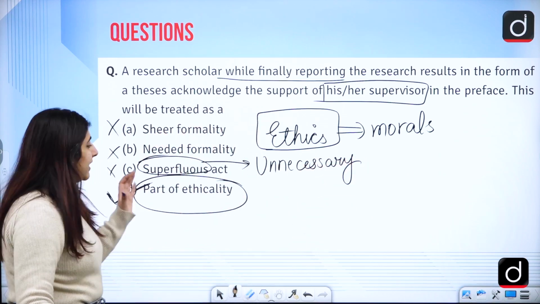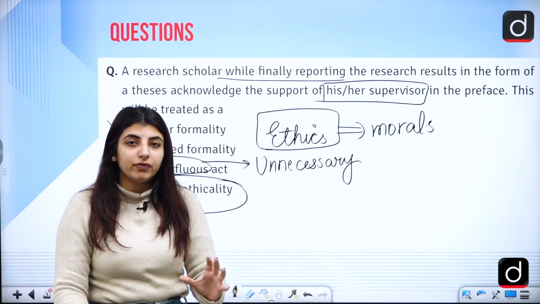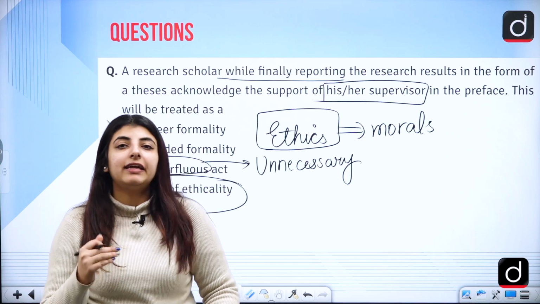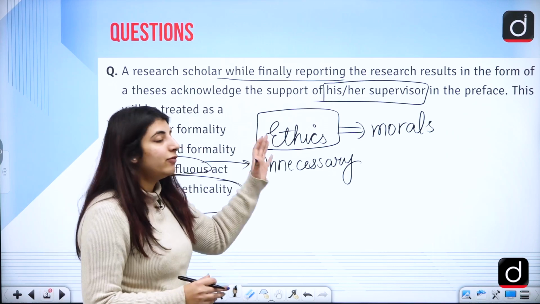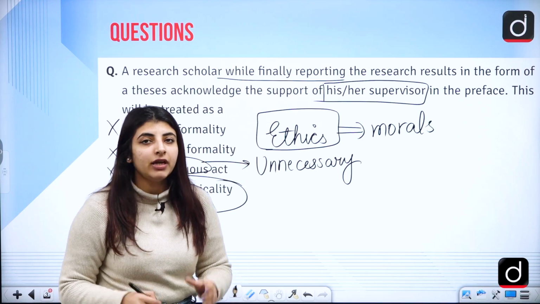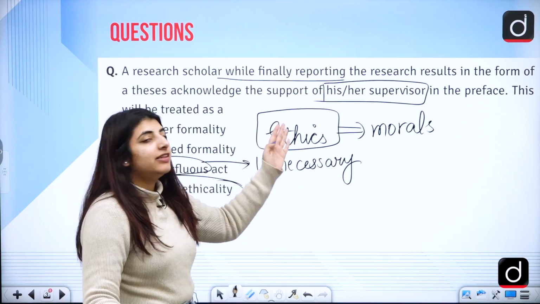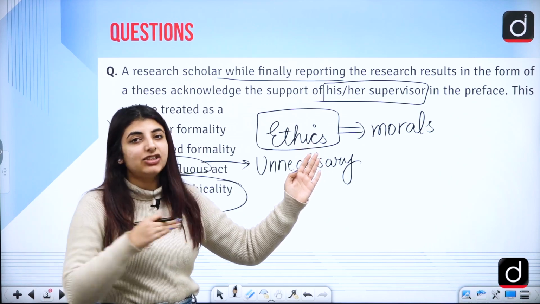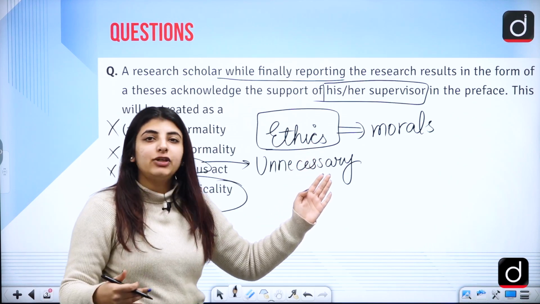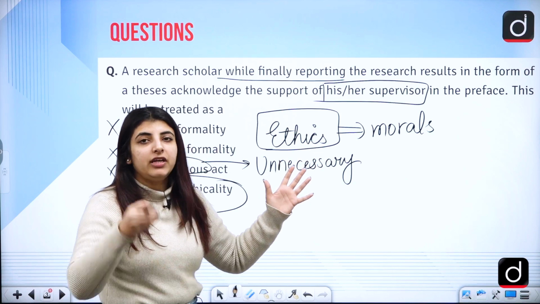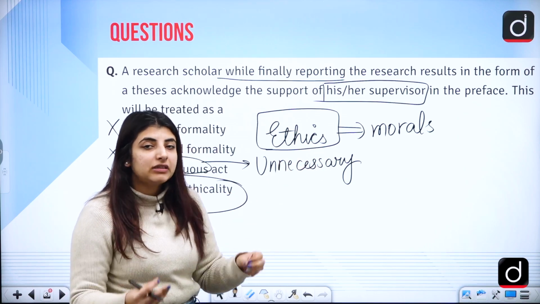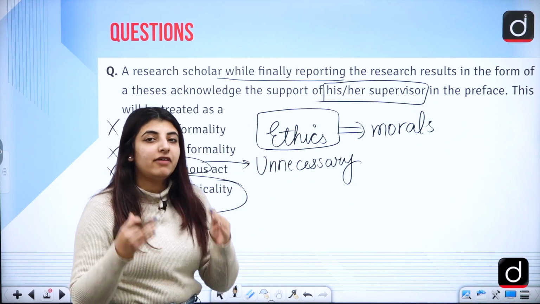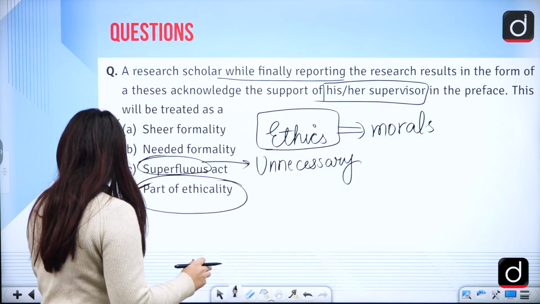It is necessary because you want to prove that, through your research, you have been ethical while conducting the research, and hence even if you have taken minor help from someone, you are quoting them. And the supervisor, obviously, has been in charge of your whole thesis, in charge of the process that you were going to do for your PhD. He or she was guiding you, and a person who has helped you should obviously be cited in the preface, etc., when you are conducting your research after your PhD.